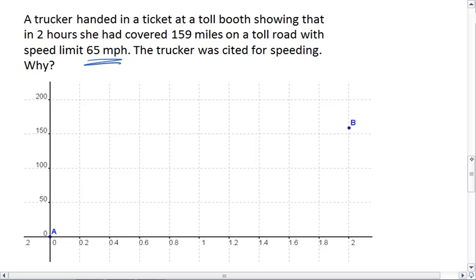Let's plot these points. We know this trucker, let's assume at 0 hours, is at 0 miles. That's the point A over here. And then we know at 2 hours the trucker has covered 159 miles. That's point B over here.